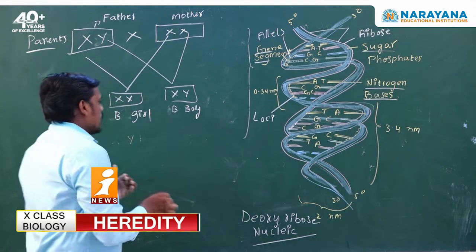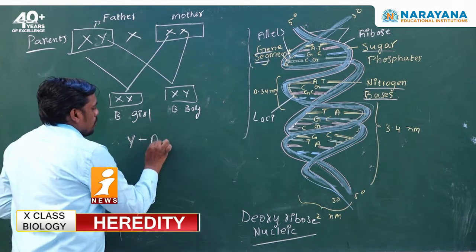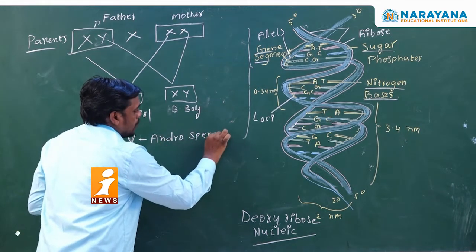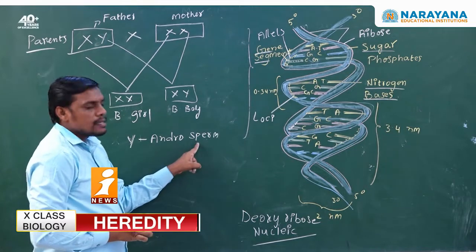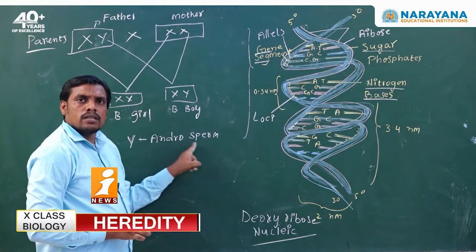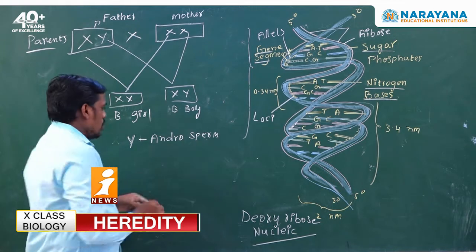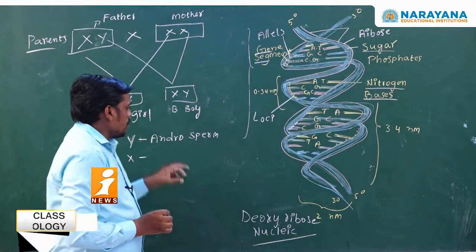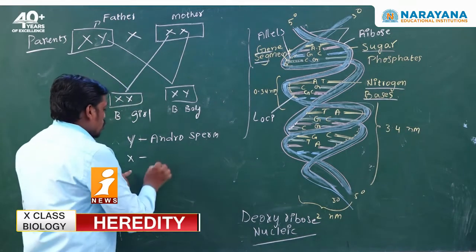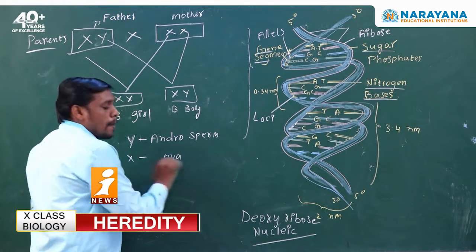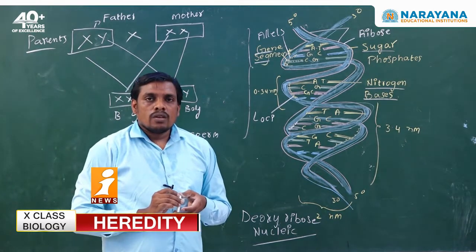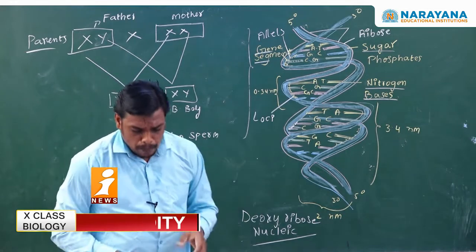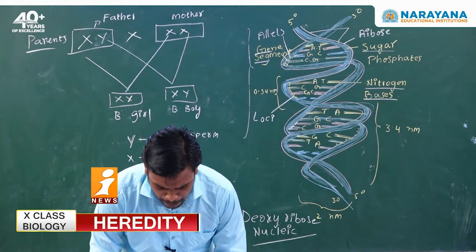Generally, the Y chromosome belongs to the androsperm. Androsperm means the Y chromosome is present inside the male sperm. The X chromosome belongs to the mother, which means the ova or ovules. So, the X chromosome does not play an important role during sex determination.